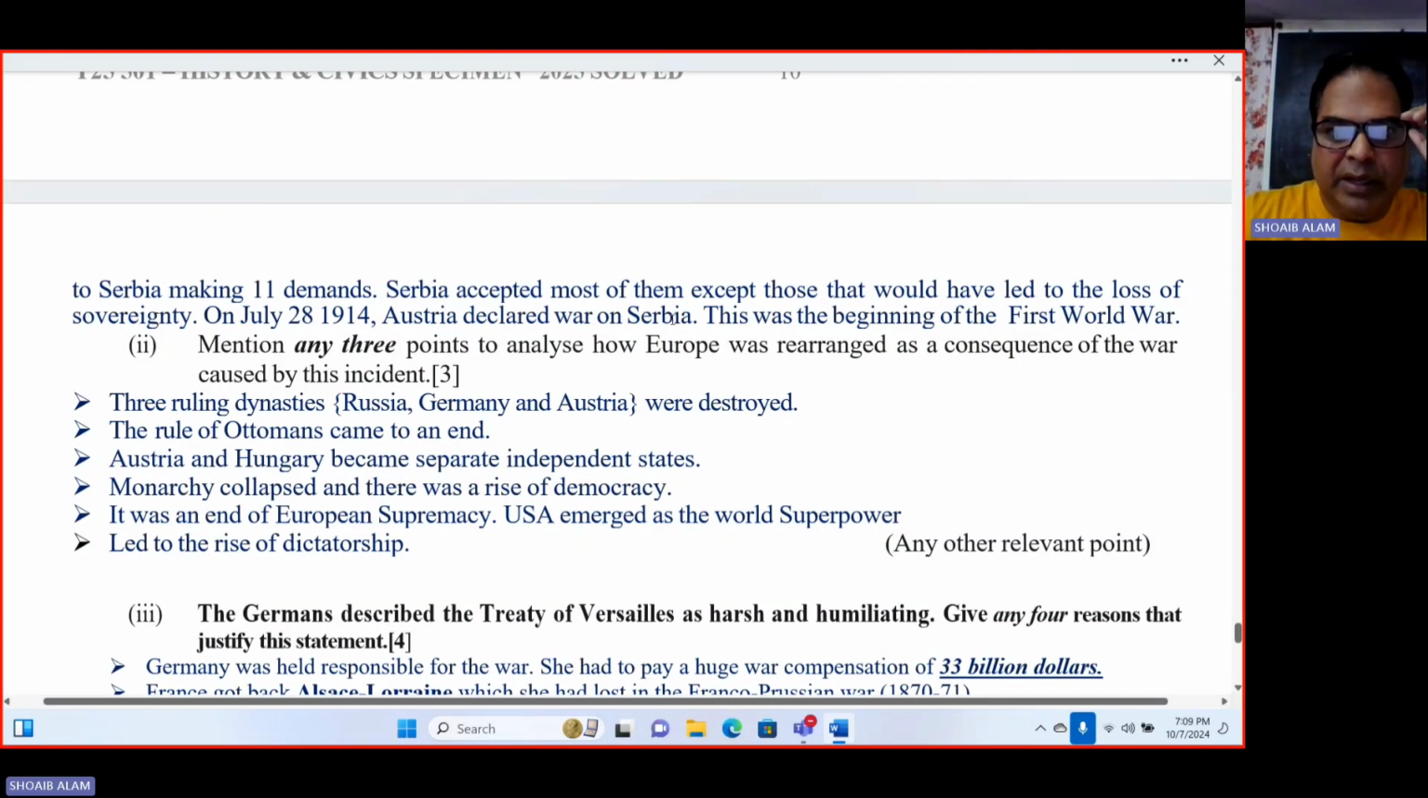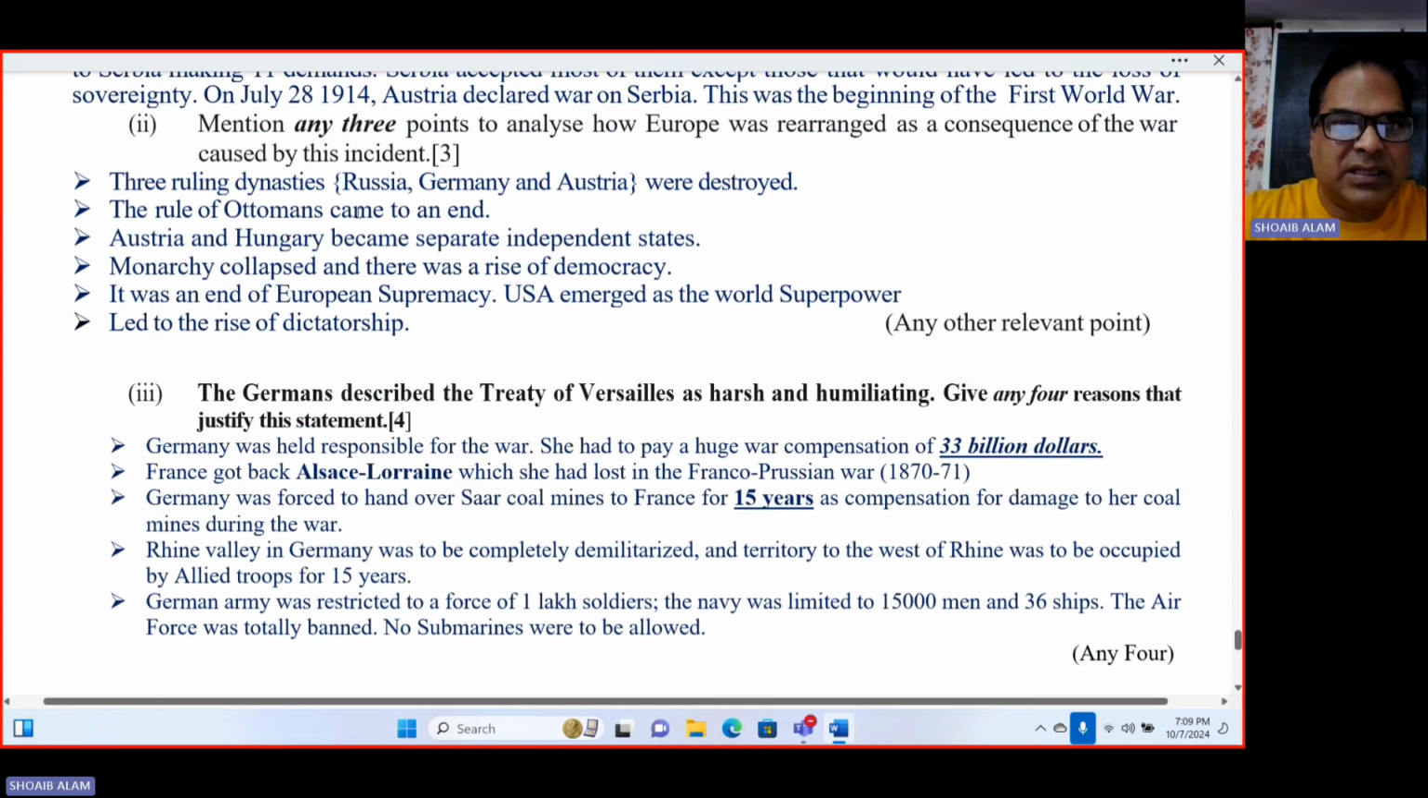That means the immediate cause of the First World War was the Sarajevo murder, or the Sarajevo crisis, and this was the beginning of the First World War. Mention any 3 points to analyze how Europe was rearranged as a consequence of the war. That means what were the consequences of the First World War? We have to mention it related to rearrangement. That means a map of Europe we are talking about.